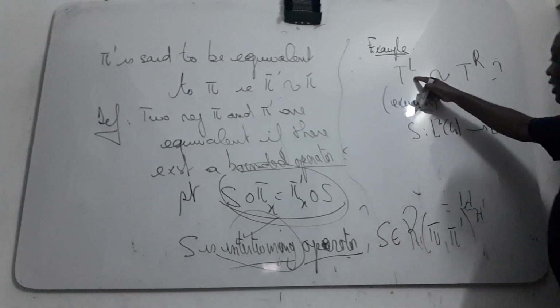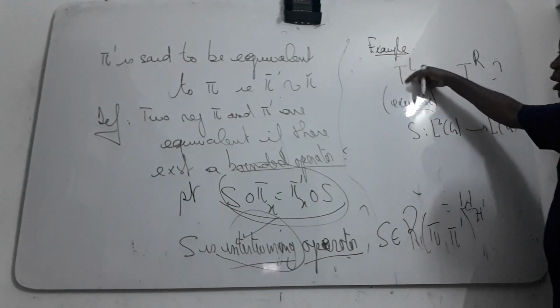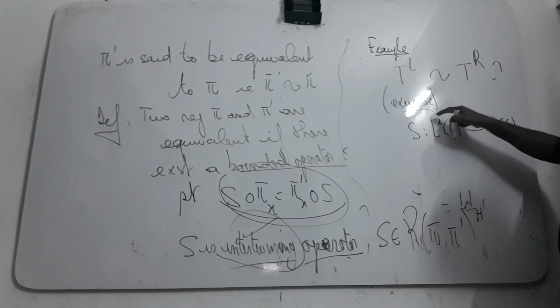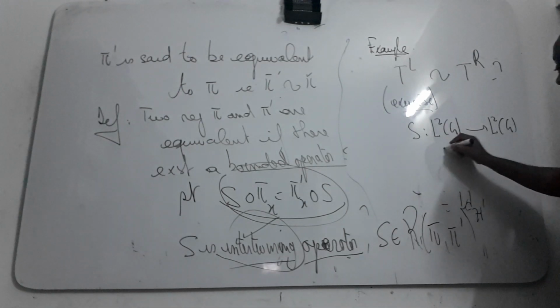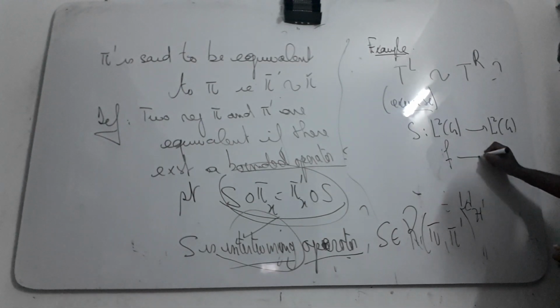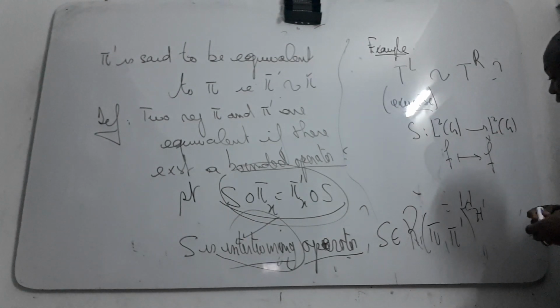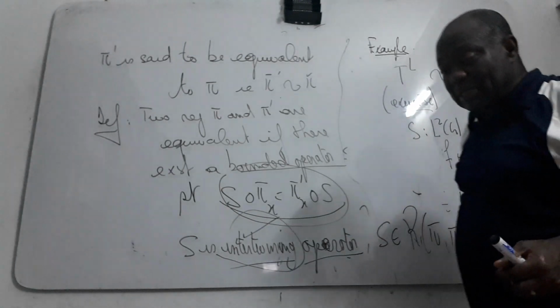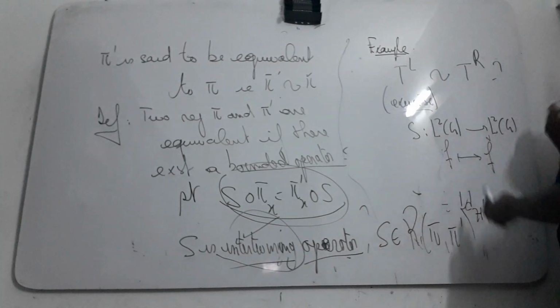Note that this is the carrier space of the regular representation, the space of square integrable functions on G. If for f you associate this map, you can show that this map intertwines the two representations.